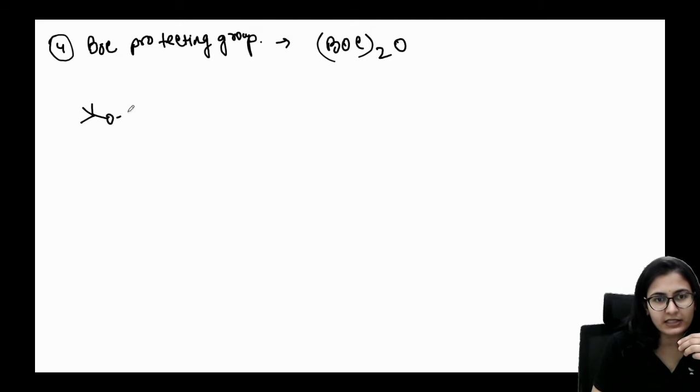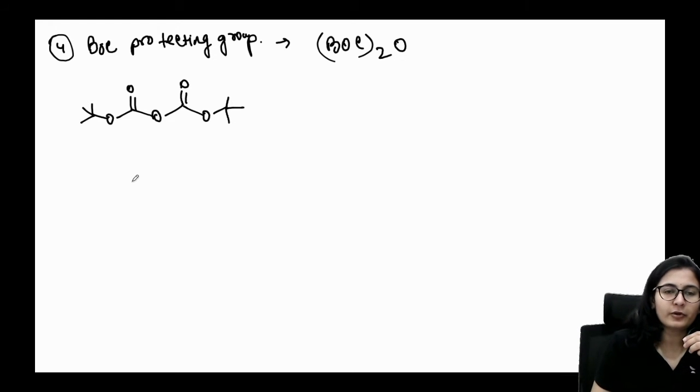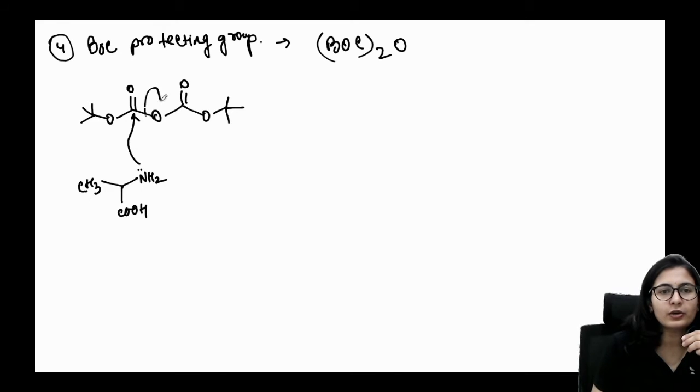This is butyloxycarbonyl, and since it is the anhydride, I'll repeat this whole thing with this oxygen over here in the center. This is your Boc protecting group. Okay, and let's say my amino acid is alanine, for example. I'm deliberately taking simple amino acids so that we can only focus on the protecting groups. All right, let's say this is your amine group and it is going to attack over here. The good leaving group would be this oxygen from over here, because it can do the resonance.